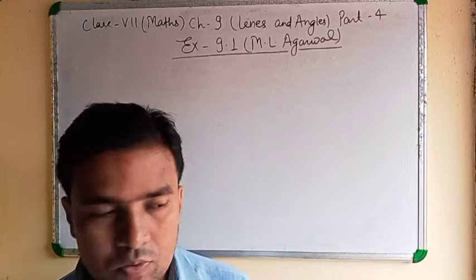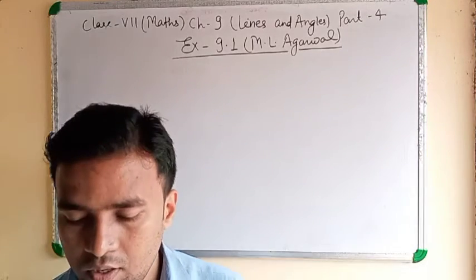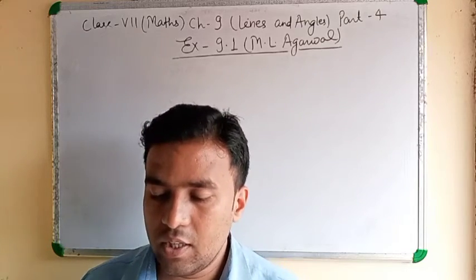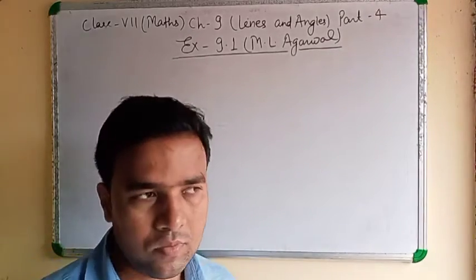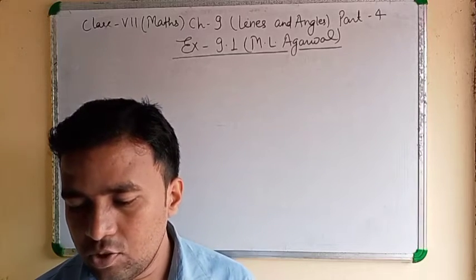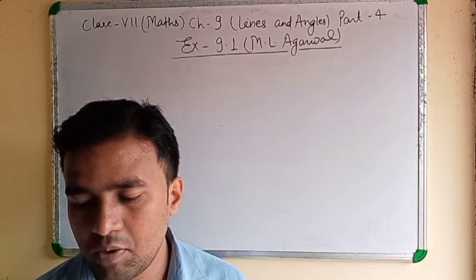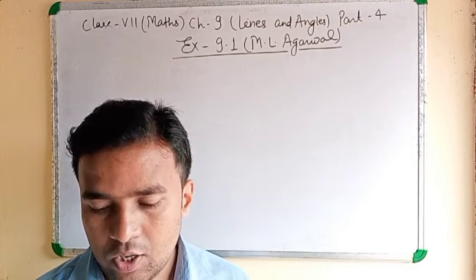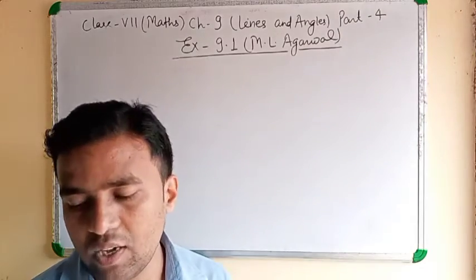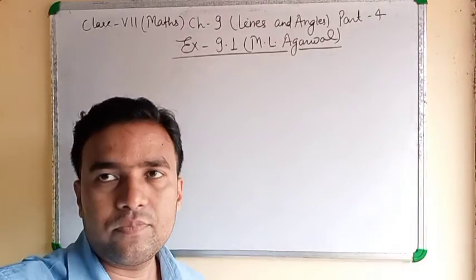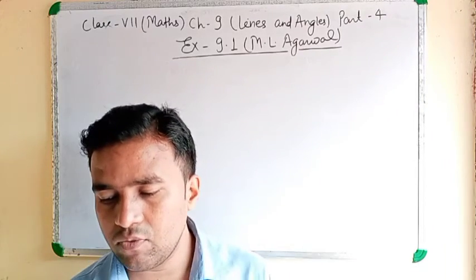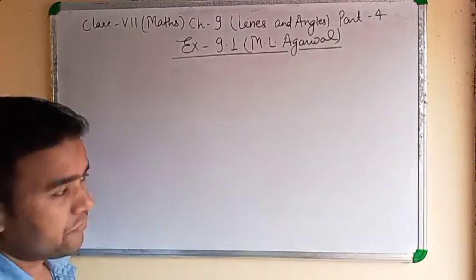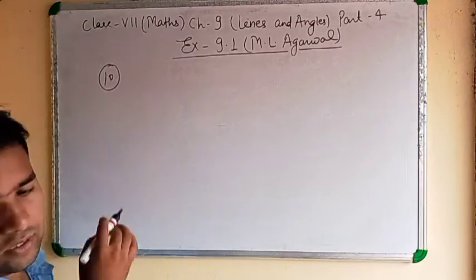Question number 9 you can do. Question number 10. Two adjacent angles are in the ratio 5:3 and they together form an angle of 128 degrees. Find these angles. Two adjacent angles are in the ratio 5:3 and they together form an angle of 128 degrees. Find these angles. Clear? Question number 10.